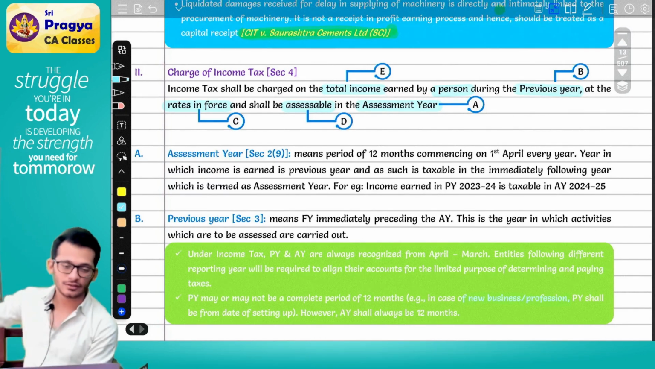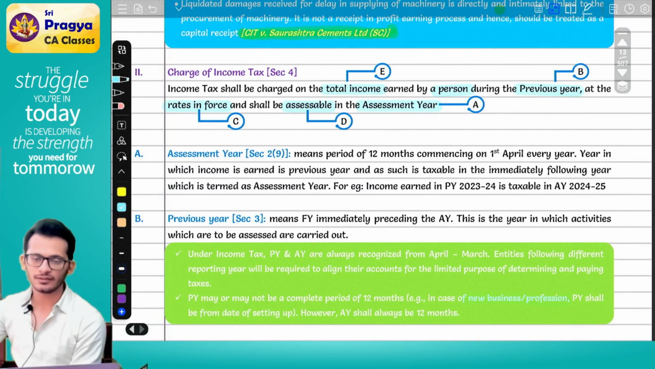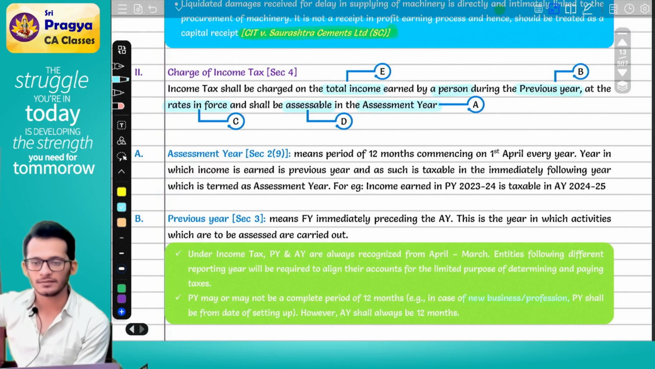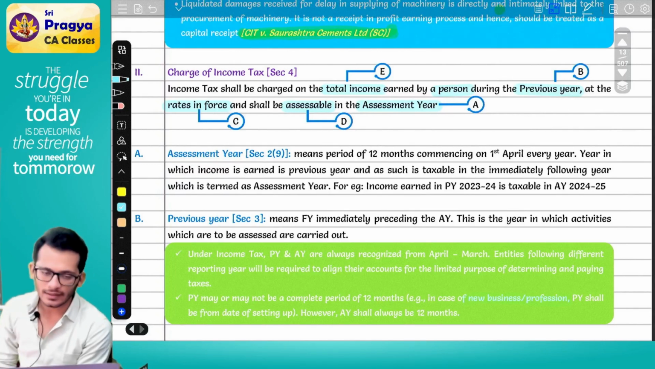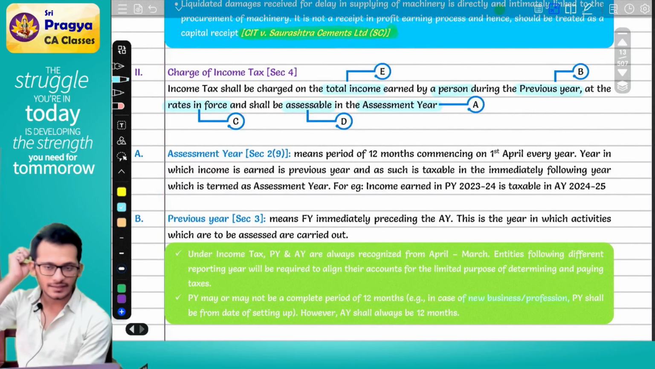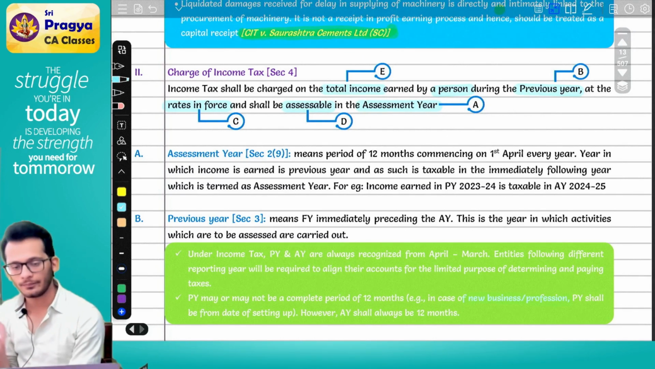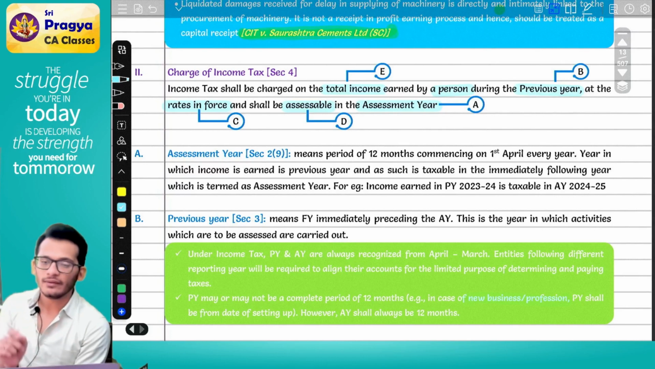If you read the English properly, it says income tax shall be charged on the total income which is earned by a person in the previous year and shall be assessable in the assessment year at the rates in force. In simple words, generally if you earn an income in 23-24, you have to pay tax in 24-25, with certain exceptions.